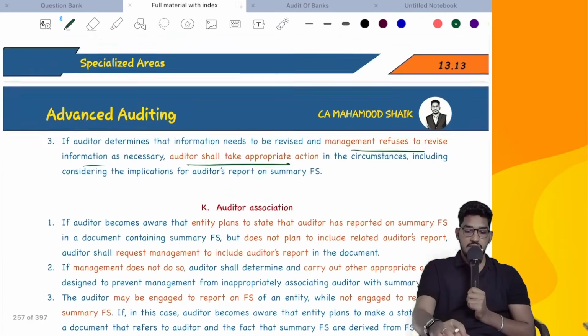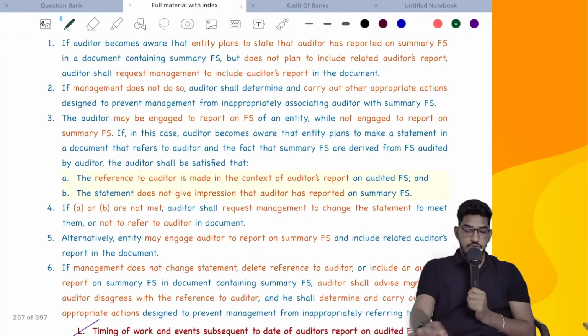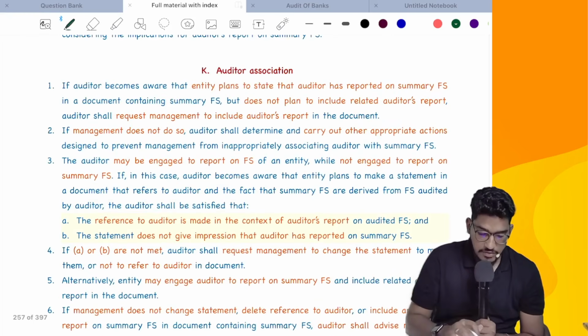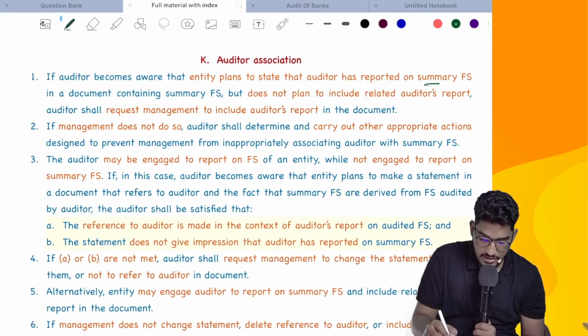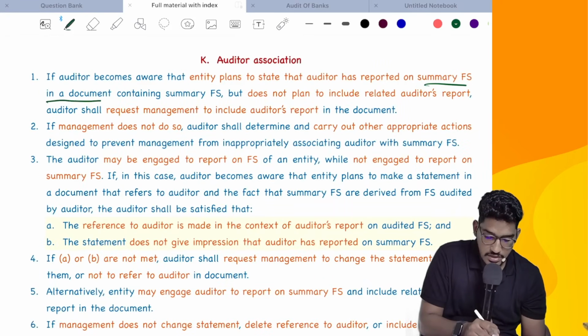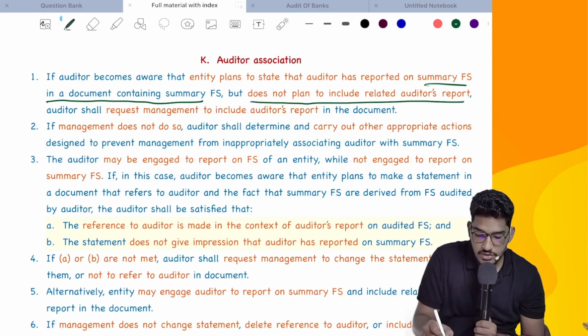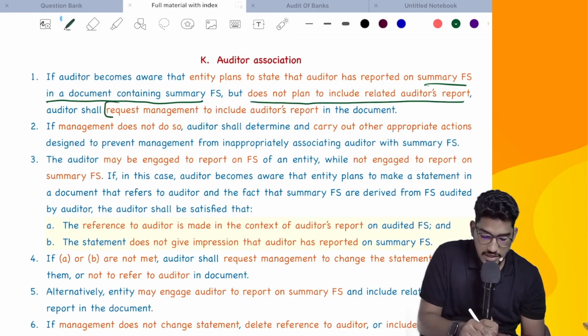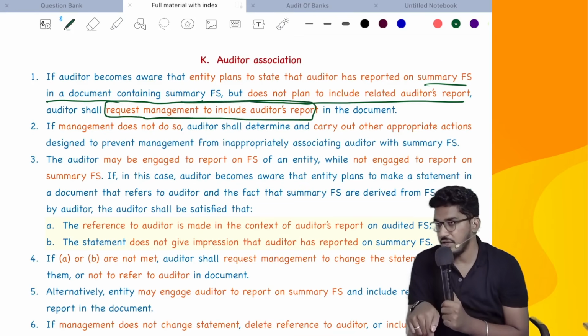So just write it here, 720 there. Then the auditors association, here they try to say a few points. Let us see what they are. If the auditor becomes aware that the entity plans to state that the auditor has reported on summary financial statements in a document containing summary financial statements but does not plan to include the related auditor's report, the auditor shall request the management to include the auditor's report. This I have already clarified.